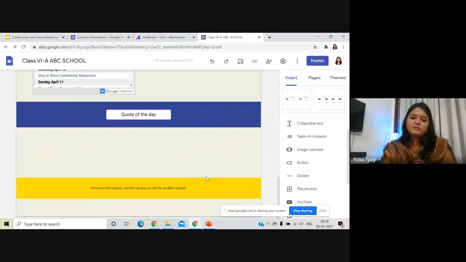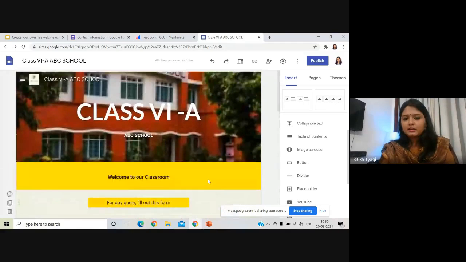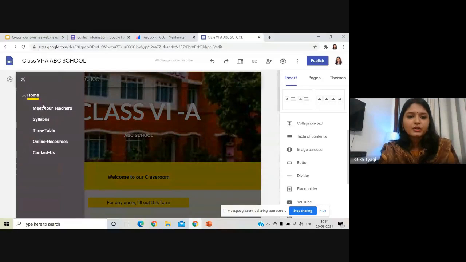So just because that's my personal experience, I have seen people putting a lot of pictures. I have seen people putting GIFs over here in the footer. Do not put it. Just put a little bit of text because that footer remains same in all your sub pages. And as of now, my home page is done. That's again, I'll say it's according to me. You can customize it as per your needs.